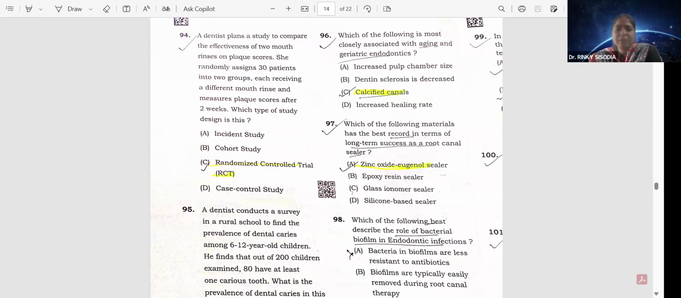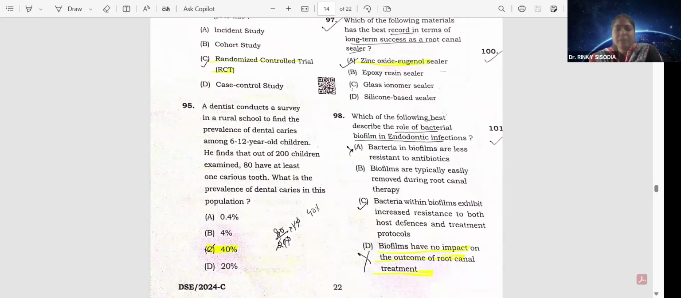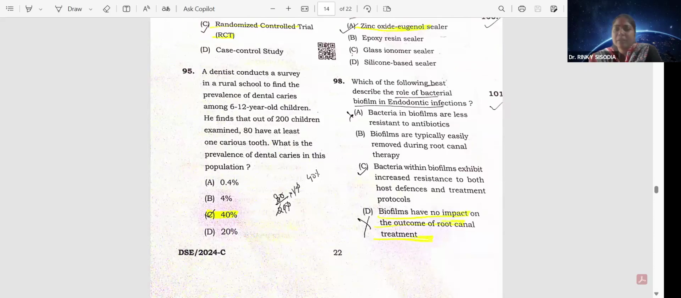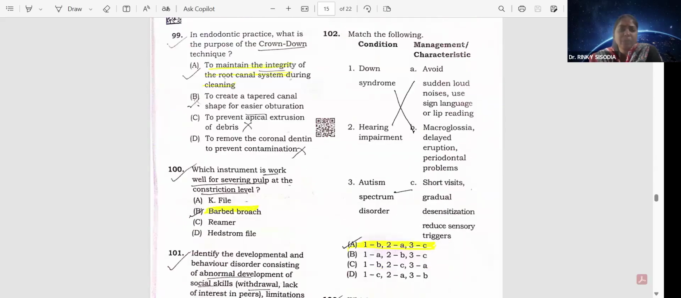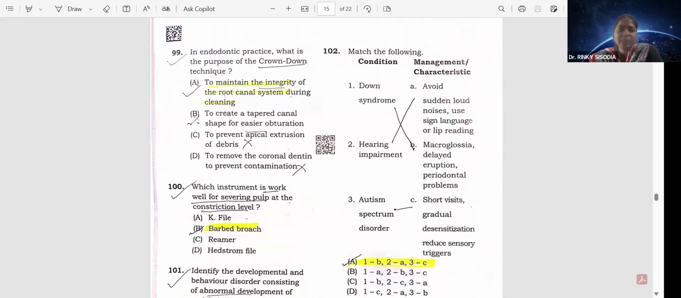Which of the following best describes the role of bacterial biofilm in endodontic infection? That is C. Bacteria within the biofilm exhibit increased resistance to both host defense and treatment protocols. Okay, question number 99. In endodontic practice, what's the purpose of the crown down technique? That is to maintain the integrity of the root canal system during cleaning. Question number 100. Which instrument works well for severing pulp at the constriction level? That's a barbed broach. Question number 101.